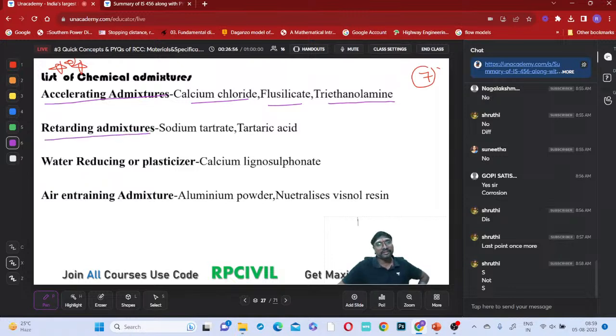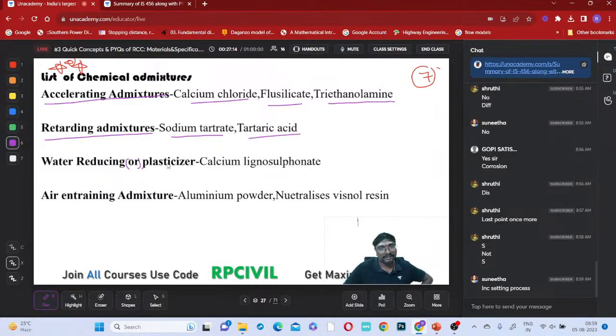Retarding admixtures: sodium tartrate and tartaric acid. These two we have to use for retarding. What is the meaning of acceleration and what is the meaning of retardation? Acceleration means they will make the hydration process faster.